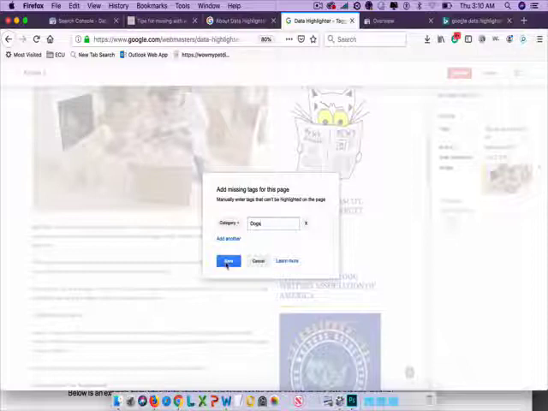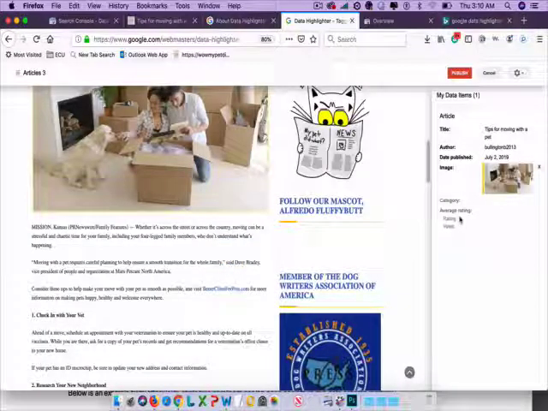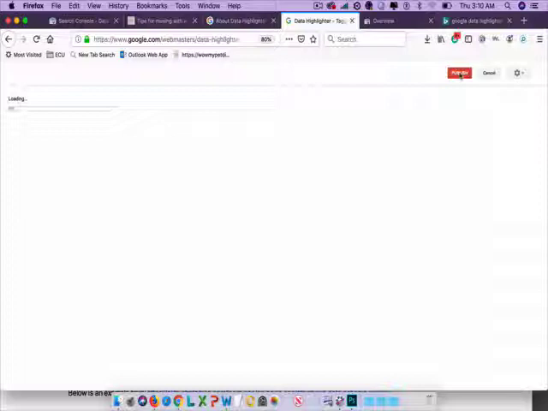So I'm going to click save. The next one is average rating, and there's really no rating information for this article, so I'm just going to leave that blank, and I'm going to hit publish, and it's going to go through its loading process.